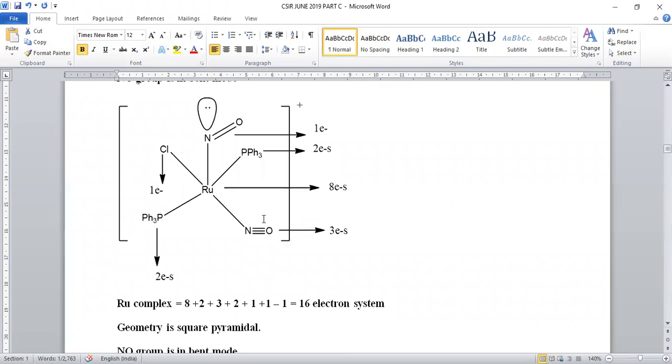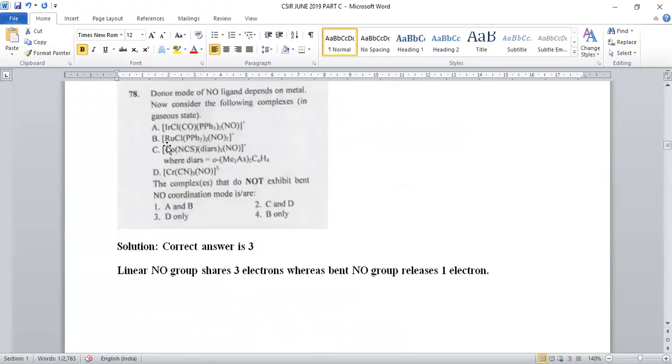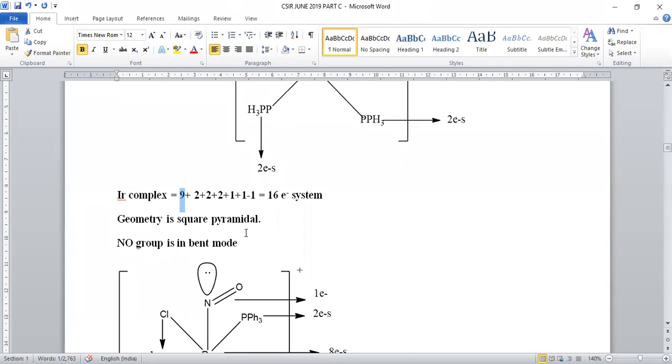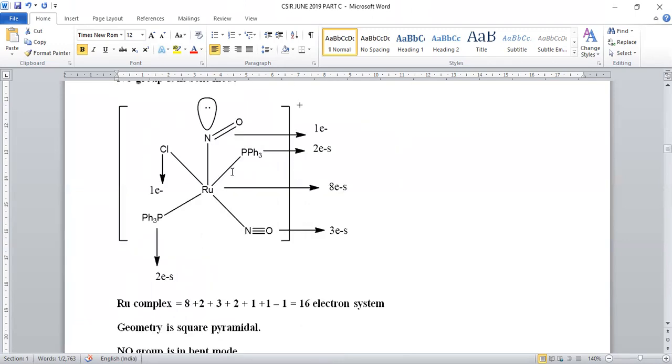And the next complex is ruthenium. So in this ruthenium complex, what is the second complex? Ruthenium Cl PPh3 taken twice, NO2 positive. Again, it is a kind of square pyramidal where PPh3 is contributing 2 electrons. 2 nitrosyl groups are there. One of the nitrosyls is a 1 electron donor, being a bent one. The other nitrosyl is a 3 electron donor, being a linear one. And 2 PPh3 units are there.